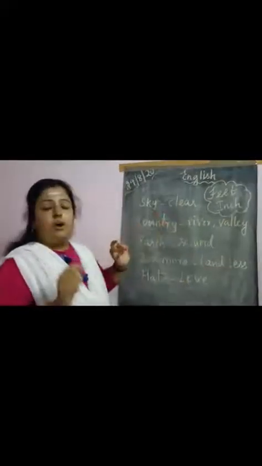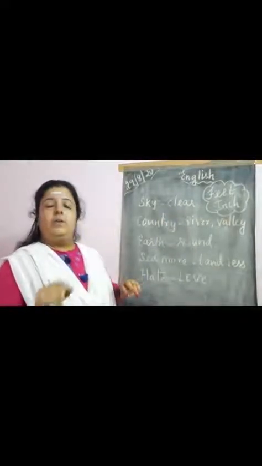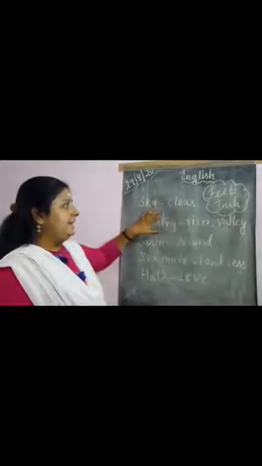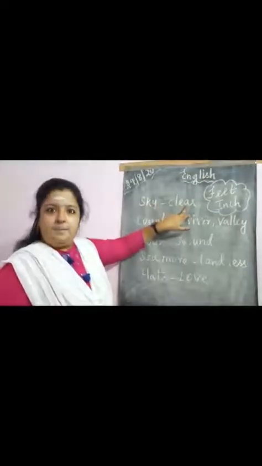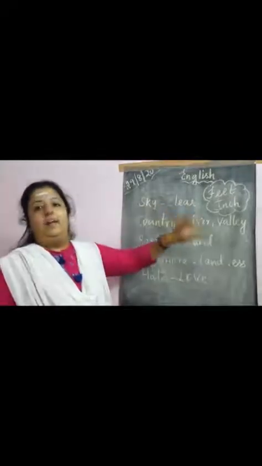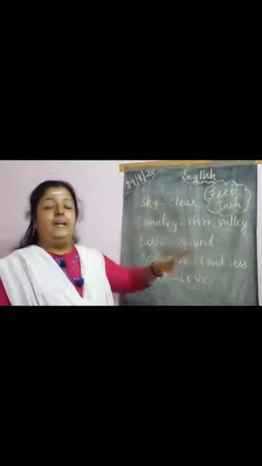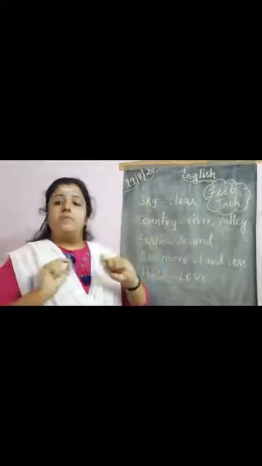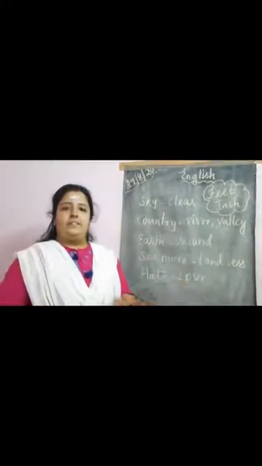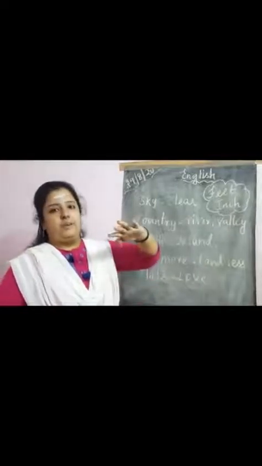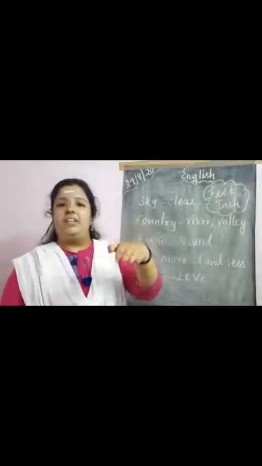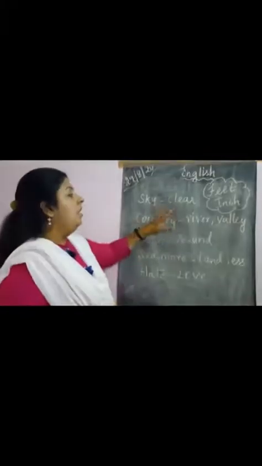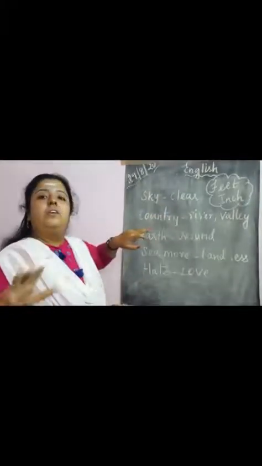So the author, as I told you, reached 10,000 feet above the ground level, and he can see the sky very clearly. That's why I mentioned sky clear. He can see the sky very clearly when the jet sprang into the sky. That's the first line of the whole poem. When the jet started moving upward and traveling in the clouds, he can see the skies are very clear. Followed by this, he can see the country.